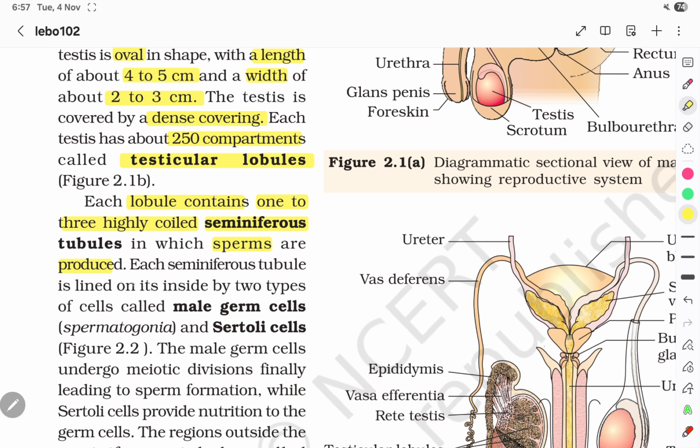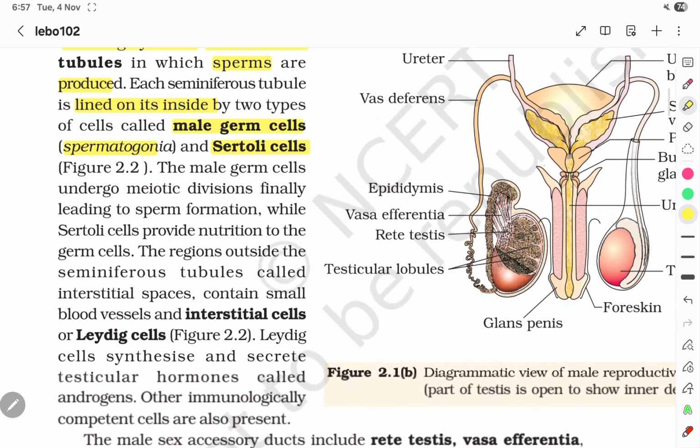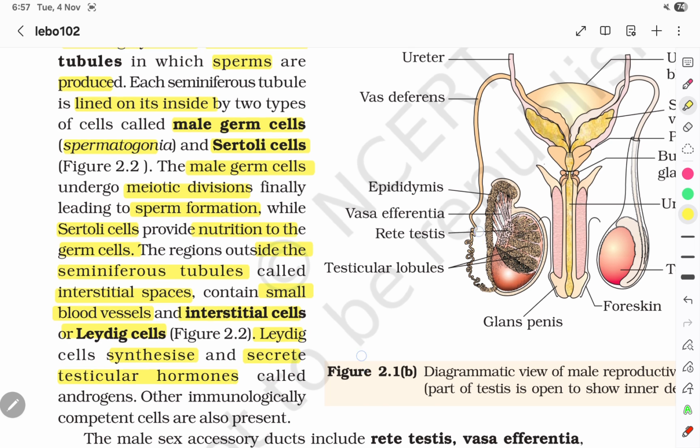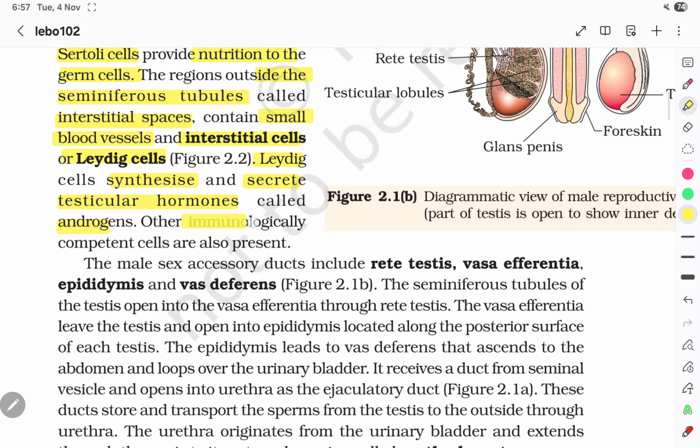Each seminiferous tubule is lined on its inside by two types of cells called male germ cells, also called spermatogonia, and Sertoli cells. The male germ cells undergo meiotic division, finally leading to sperm formation, while Sertoli cells provide nutrition to the germ cells. The region outside the seminiferous tubules, called interstitial space, contains small blood vessels and interstitial cells or Leydig cells. The Leydig cells synthesize and secrete testicular hormones called androgens. Other immunologically competent cells are also present.